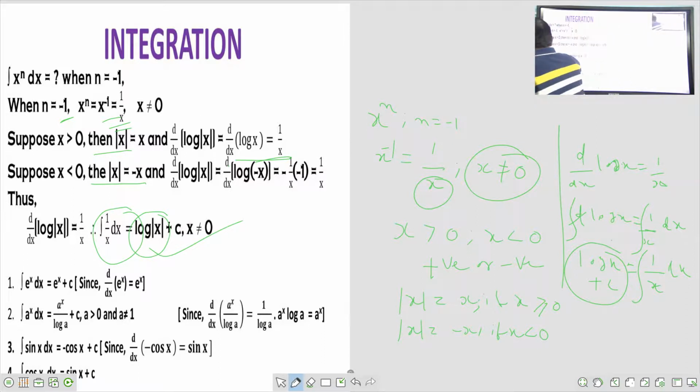Okay. Integral e to the power of x is e to the power of x plus c. Why? Because differentiation of e to the power of x is e to the power of x. Therefore, integral of e to the power of x is also e to the power of x. This is okay.